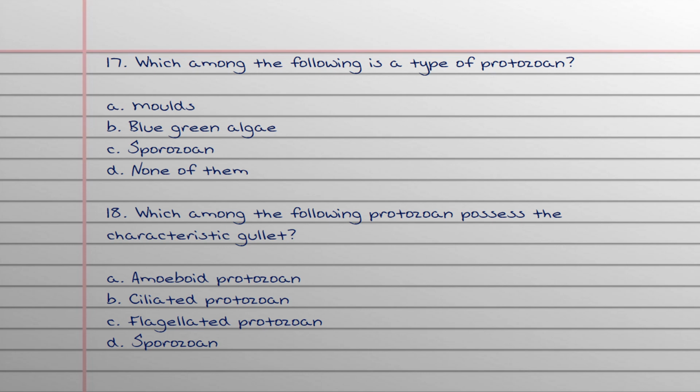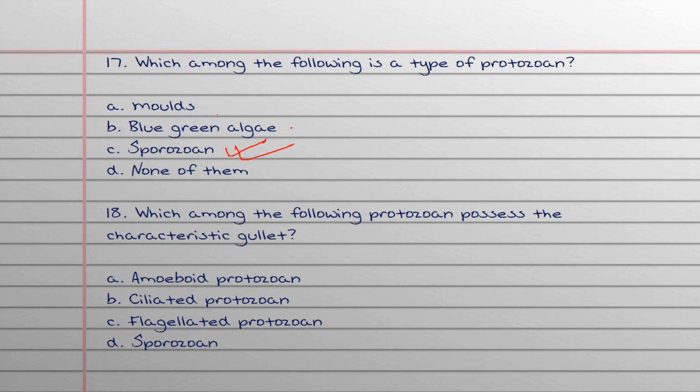Now let us come to our 17th question. Which among the following is a type of protozoa? Mold, blue-green algae, sporozoa, or none of them. The answer is sporozoa. Sporozoa is that type of protozoa to which our malaria causing organism belongs.